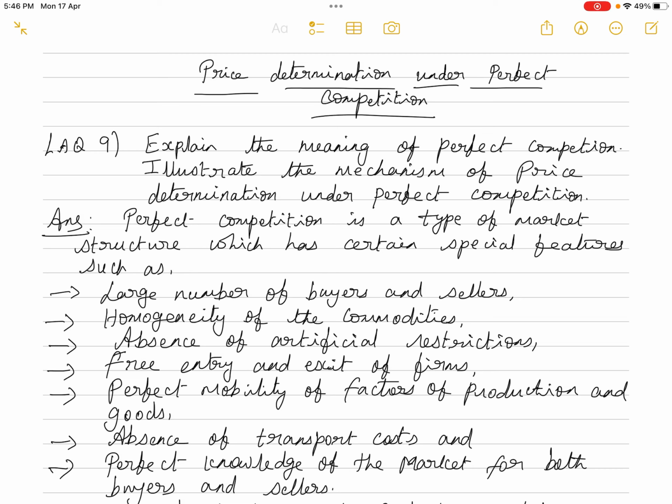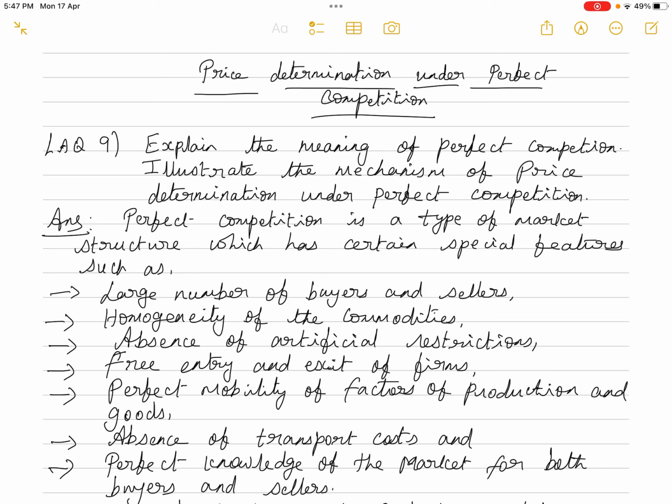And we all know that the demand for a commodity varies inversely with price, isn't it? So the consumer will buy more and more of a commodity only when the price of the commodity decreases. On the other hand, the seller will increase the sales, or the supply will be more, only when the price of the commodity keeps on increasing.